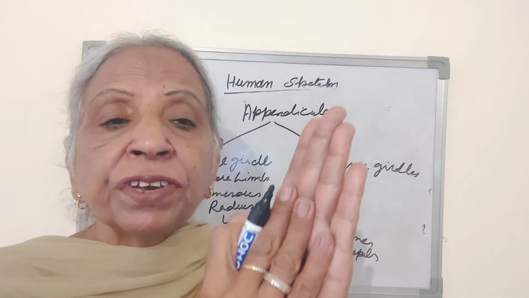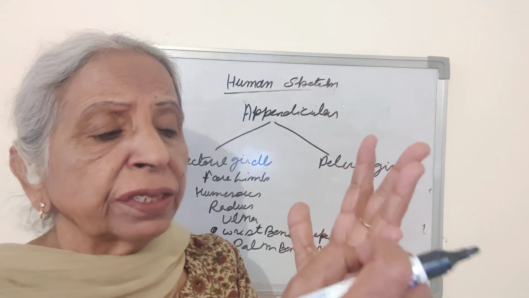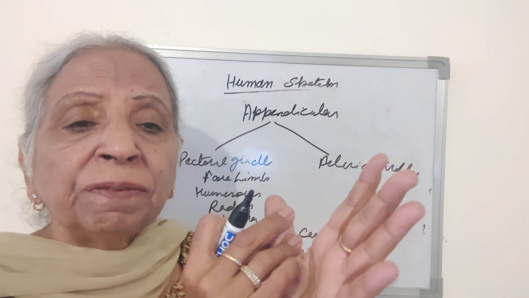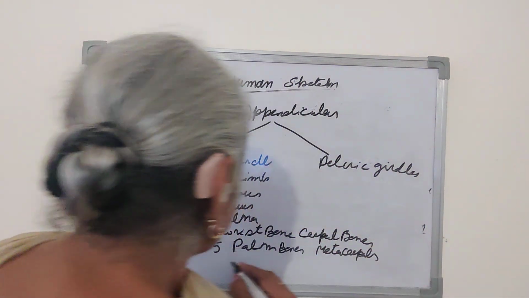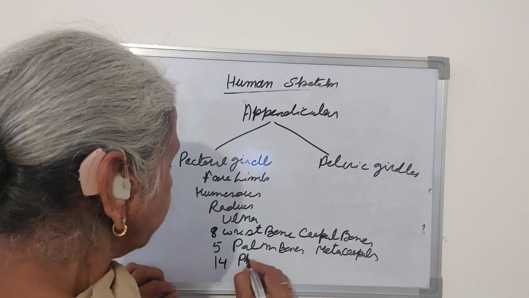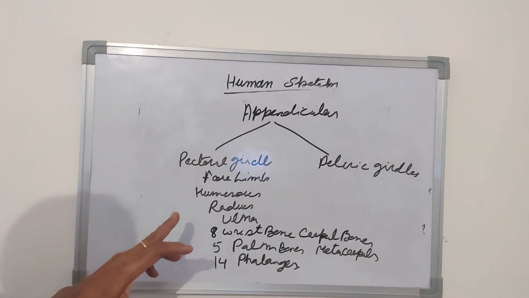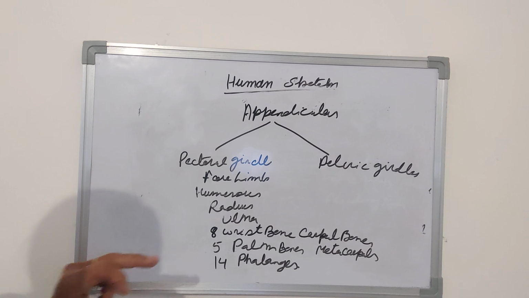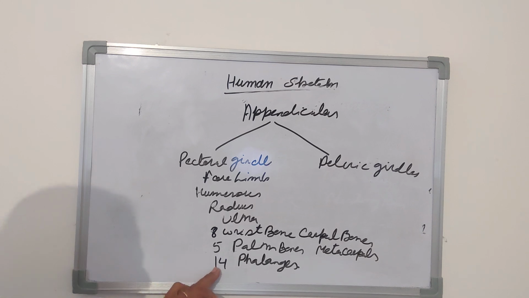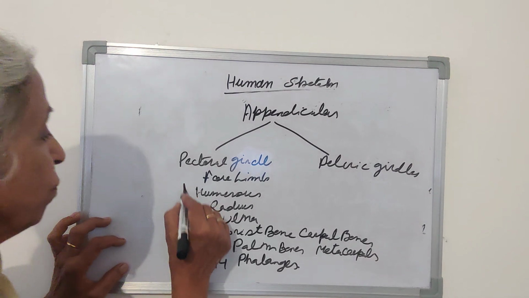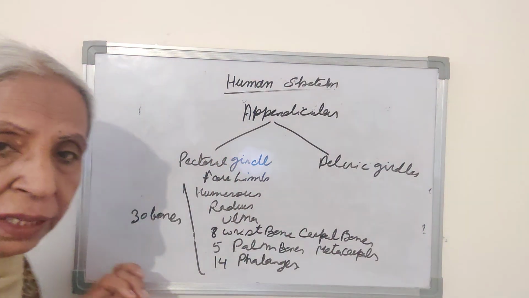And in the fingers, there are phalanges. 14 in the digits: 3 in each finger and 2 in the thumb, total 14 phalanges are present. So, the forelimb consists of how many bones? 1, 2, 3, 8, 11, 5, 16 and 14 phalanges, 30. That is, in the forelimb, a total of 30 bones are present along with the pectoral girdle.